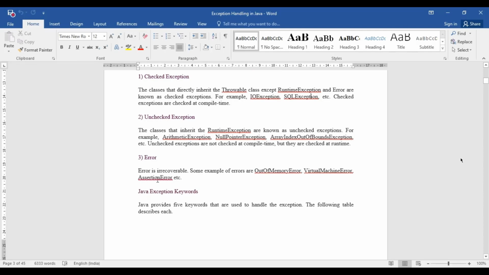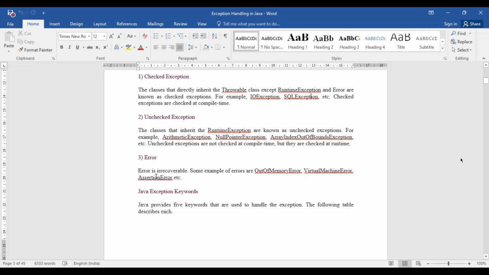What is error? Error is a situation that cannot be recoverable. Error is such a situation in your code that you can't handle. Some examples of this type of error condition are out of memory, virtual machine error, like that.